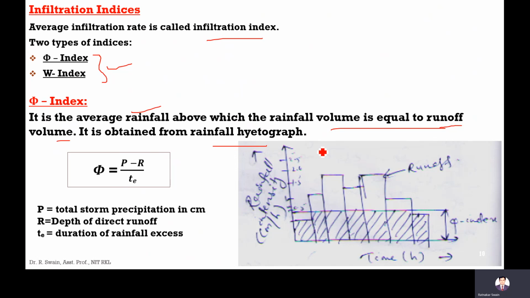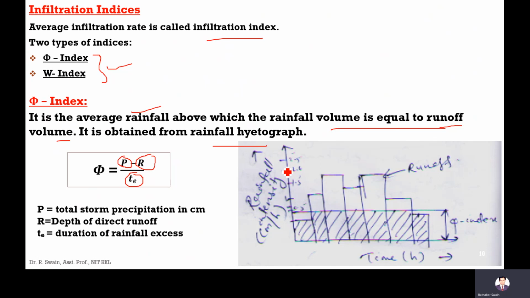A hyetograph is the bar plot between rainfall intensity and time. So for each time step, the phi index is P minus R by T. T is the duration of rainfall excess, R is the depth of direct runoff, and P is the total precipitation.